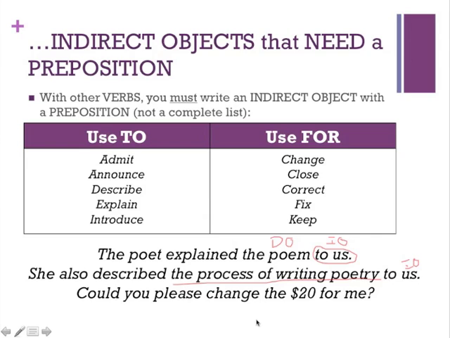Well, again, that's because the word change here is talking about making change for a $20 bill. So in this case, you couldn't move the words for me. They would have to stay after the direct object. So again, in this particular situation, when you use verbs that need prepositions, the indirect objects would have to stay at the end.